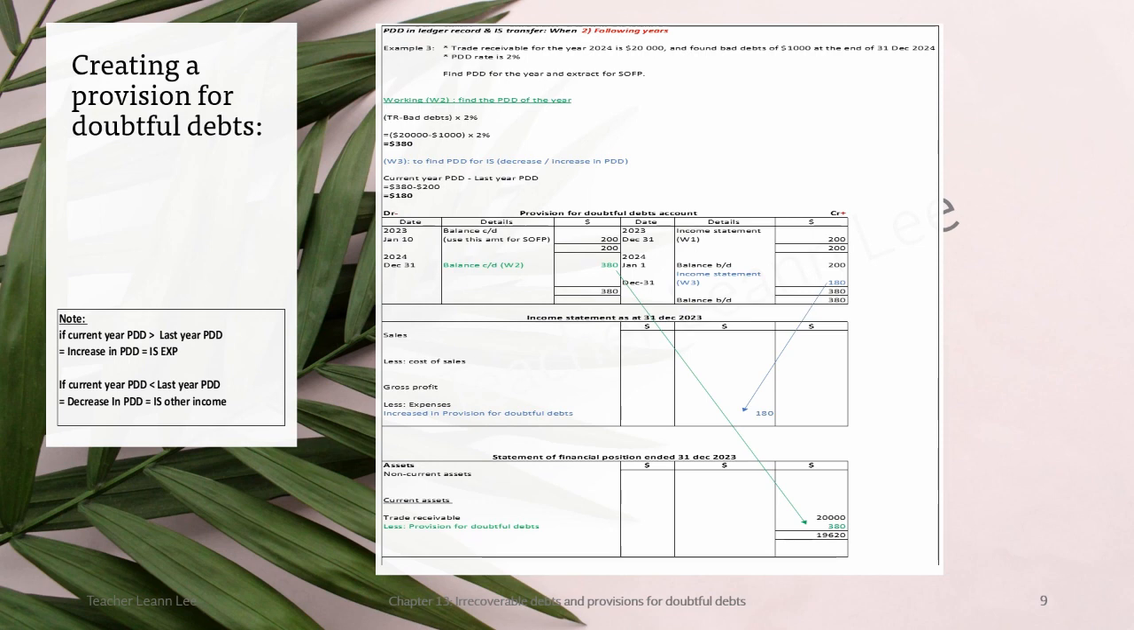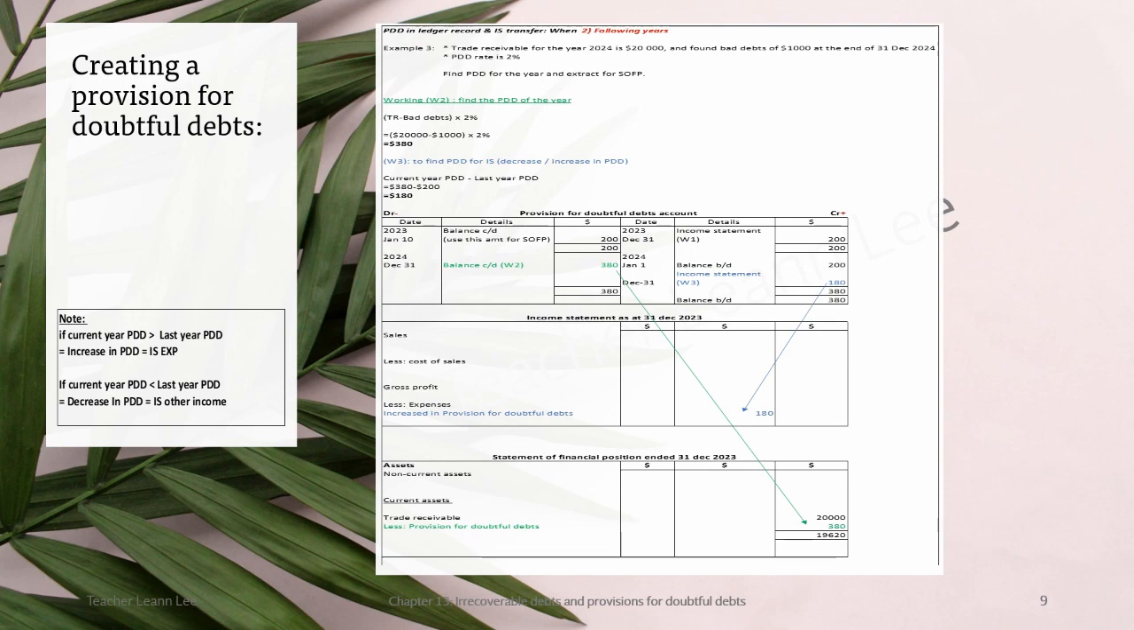Trade receivable for the year 2024 is 20,000, and can you see there's an increase to 20,000. If you increase the sales, then there might be a chance of increasing the PDD, because you're going to use the TR times the PDD rate. And the bad debt will be 1,000 at the end of the day, 31 December 2024. There is a PDD 2%. Find the PDD for the year and extract for SOFP.